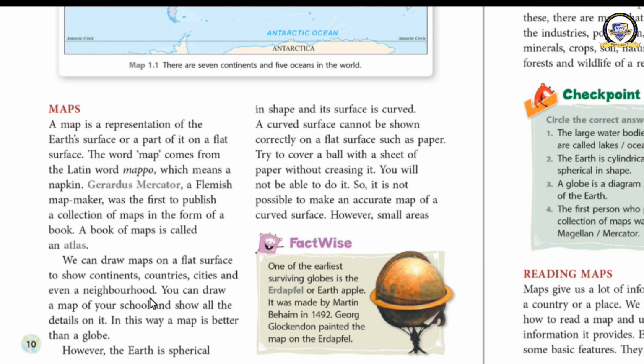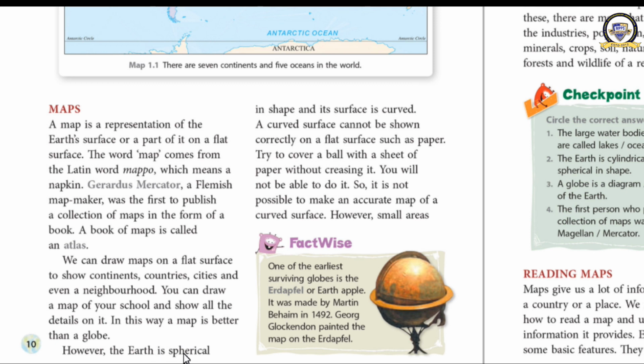We can make the map of a country, a continent, a state, a district, a village and even for your neighborhood. For the smallest information also we can make the map. That is its biggest advantage. Clear now? It means that a map is better than a globe, but maps also have some disadvantages.